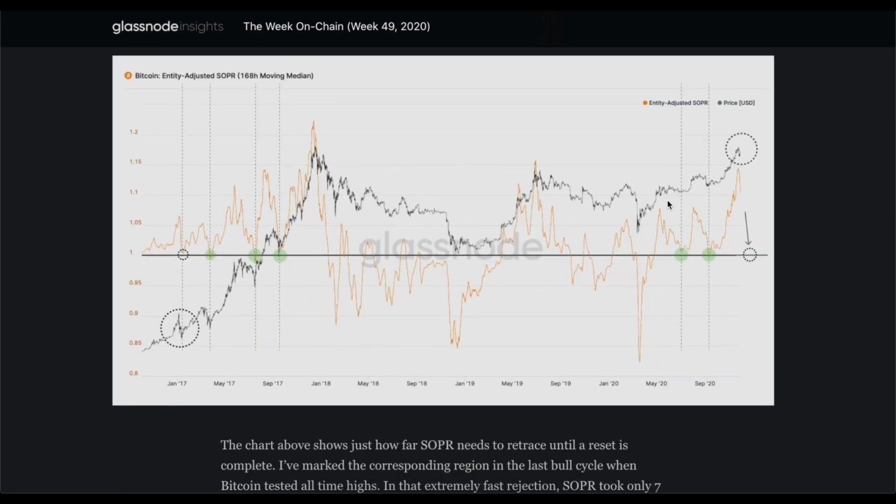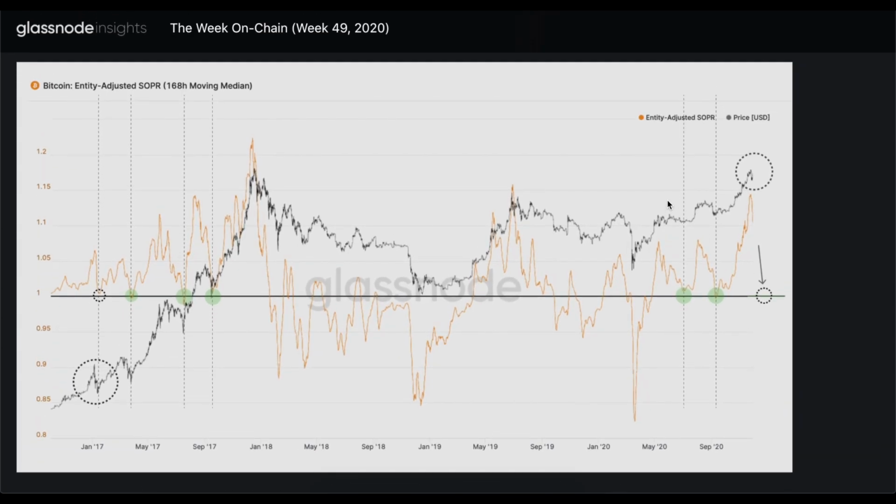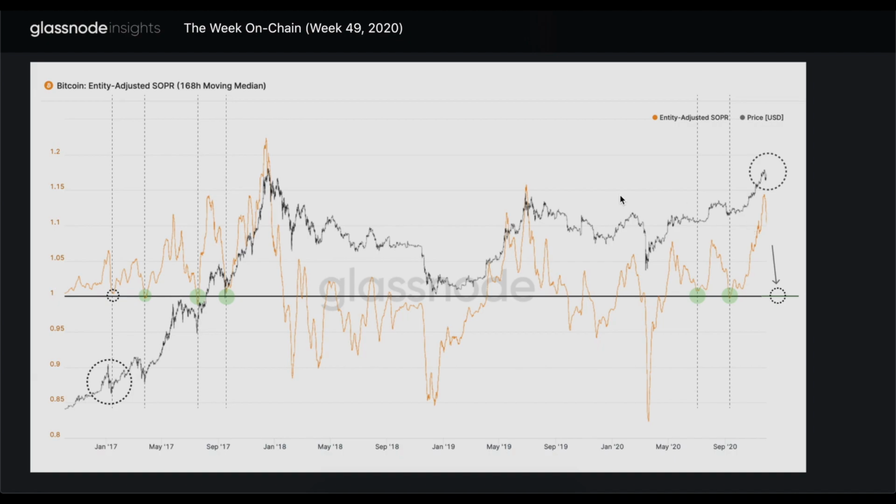And finally, this is a very interesting chart regarding SOPR. By the way, I think I covered all of those metrics before, so you can find those in my videos if you really want to. But SOPR, we did refer to that indicator many times. It shows the end of the corrections in the bull market, and basically what we have right now is really high. And what the analysts from Glassnode suggest is that if we have a correction period at the moment, then probably it will end at some point when the SOPR signal hits this line,